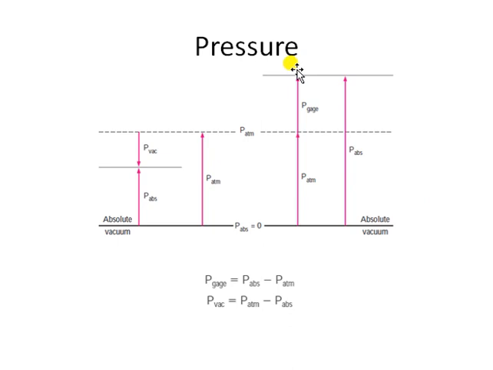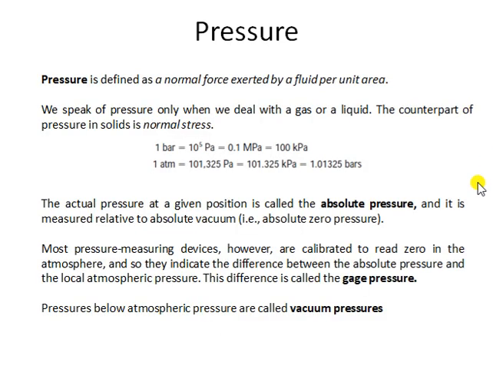Again going to this point, if I need to measure the pressure at this point, and in this case I choose atmospheric pressure as the reference line, let's say this is the reference line. If I measure with reference to atmospheric pressure, this is called gauge pressure. Okay, you can see it here. And at all times, there is a convention also: gauge pressure should always be greater than atmospheric pressure. So if we need to measure the pressure above atmospheric pressure with respect to the atmospheric pressure, such pressures are called gauge pressure. Okay, you can read it also here.